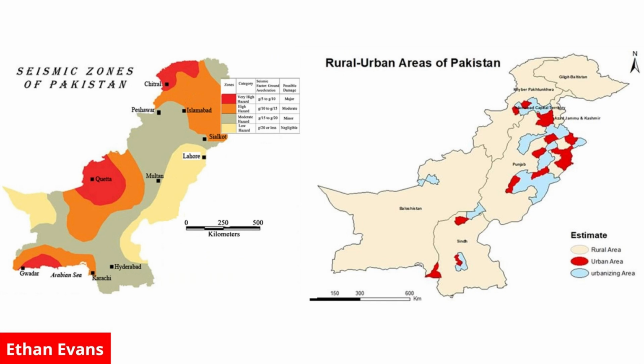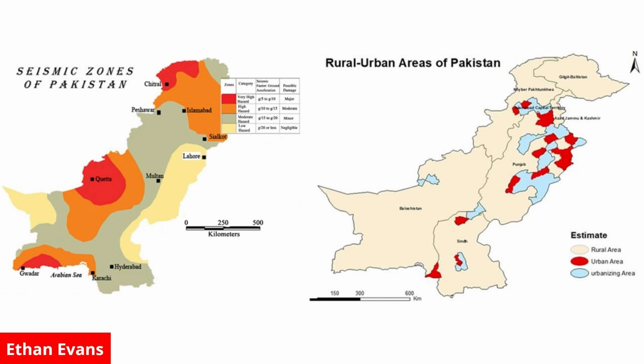So in front of us, we have two maps of Pakistan, one that talks about the seismic zones of Pakistan, another one that shows the urban versus rural areas of Pakistan. First, starting with the seismic zones, as you can see, there are three areas of seismic activity classified by the red and orange colors, and those are in the south and the west and the north.